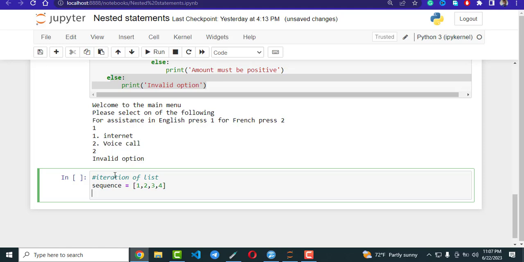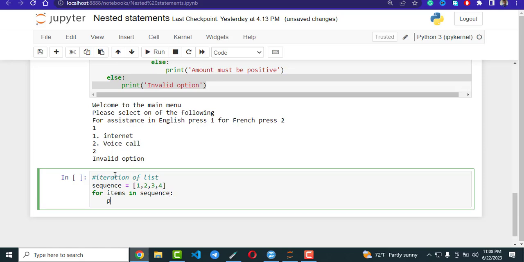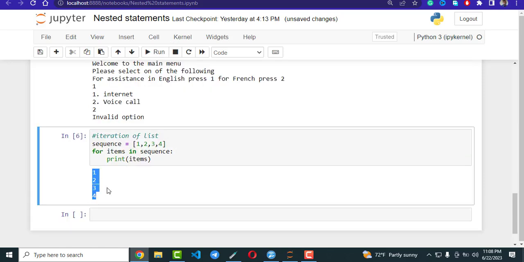To iterate, I said we use two major loops, which are for and while. So we are going to use the for loop. For item in sequence, which is the name of our list, print item. So we are printing our items. Let us run our code. This is what we call iterating or looping through.